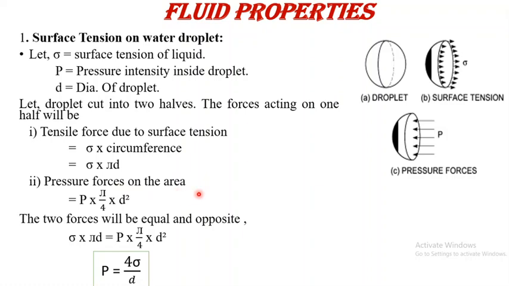So for equilibrium these two forces are equal and opposite. Equating these two forces, sigma into pi d is equal to P into pi by 4 into d square. From this we get the equation for calculating the pressure, that is P is equal to 4 sigma by d, or we can rearrange the terms and calculate the value of sigma, that is sigma is equal to P into d divided by 4. This is the case of surface tension on a water droplet.